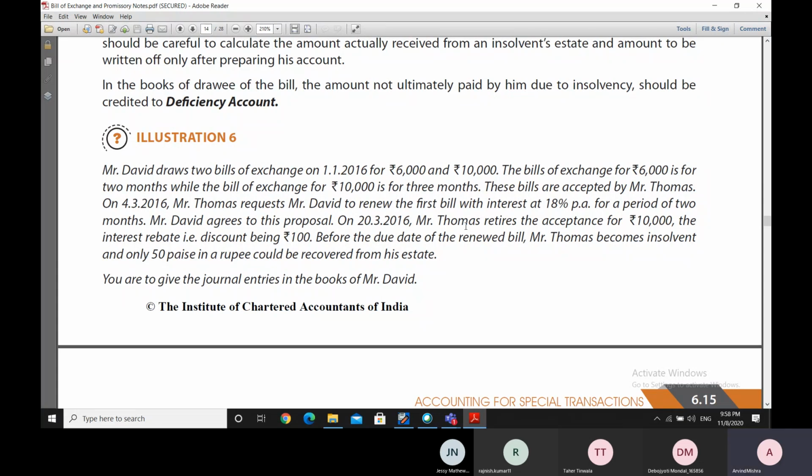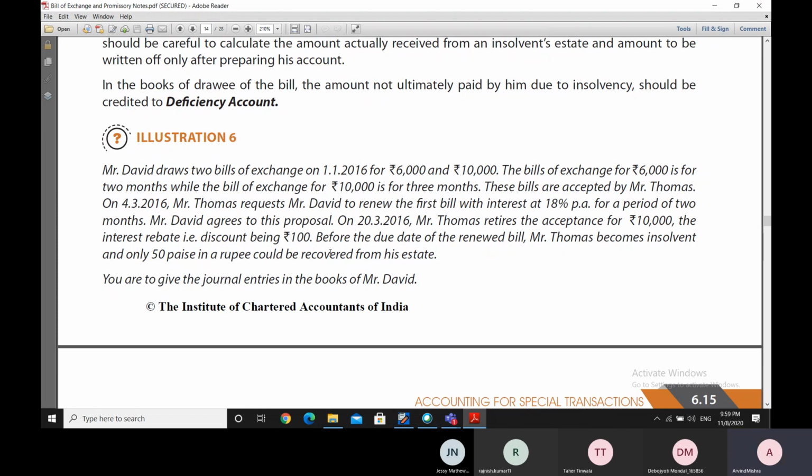So therefore, on 23/2016, Mr. Thomas is making a premature payment for 10,000 rupees, and he gets an interest rebate or discount of rupees 100 for this. So when he retires the acceptance for 10,000 rupees, this 10,000 acceptance is the second one, which was for a 3 months period. On 23/2016, he retires it, which means that he retires it after 2 months and 20 days.